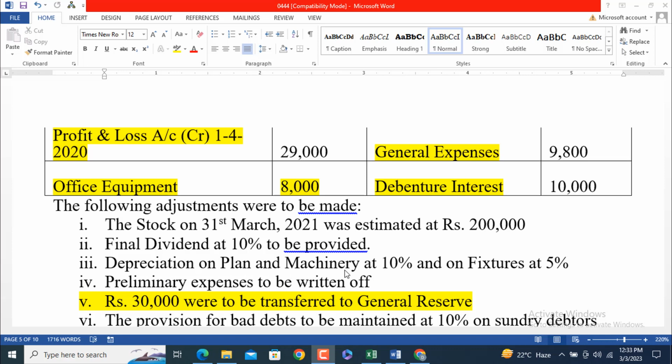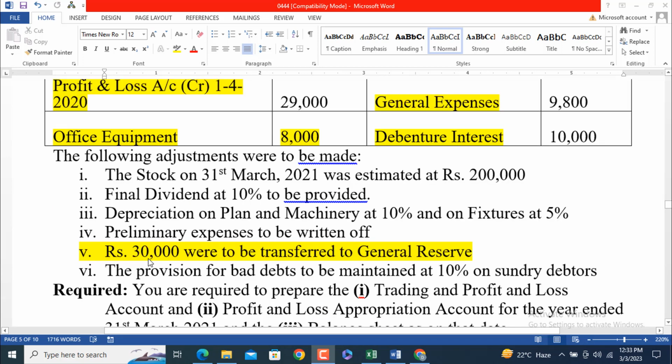Depreciation on plant and machinery at 10%, and fixtures at 5%. Preliminary expenses to be totally written off. It is a part of fixed assets. It is a capital expense. 30,000 were to be transferred to general reserves. The provision for bad debts to be maintained at 10% on sundry debtors.